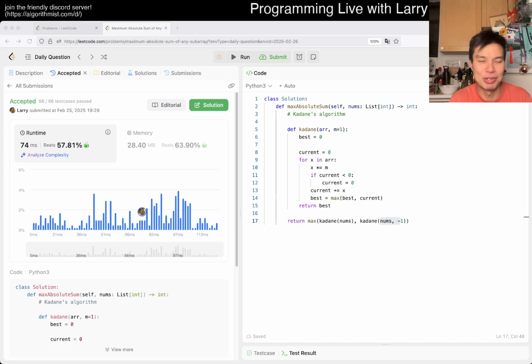The hardest part about this was remembering the name of Kadane's algorithm for me, I suppose. And well, I made silly mistakes, so I don't know.